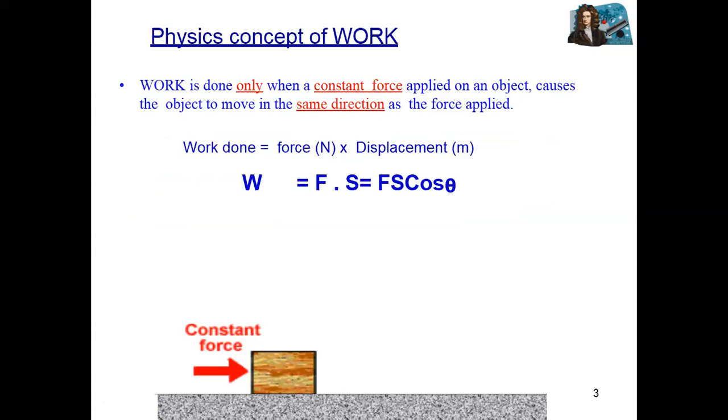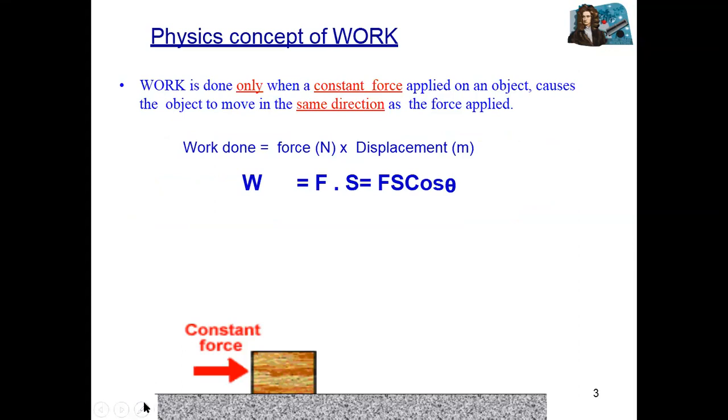In the language of science, what is the definition of work? The definition of work is when you apply force on a body and it covers some distance, it is said to be work done.